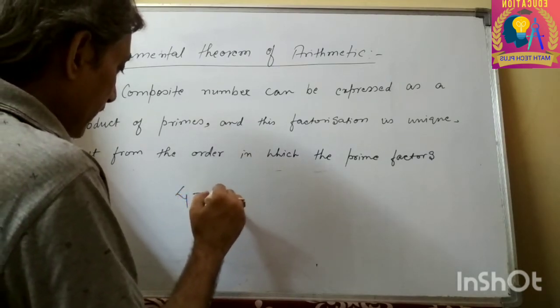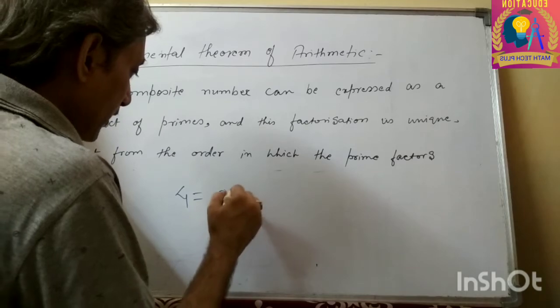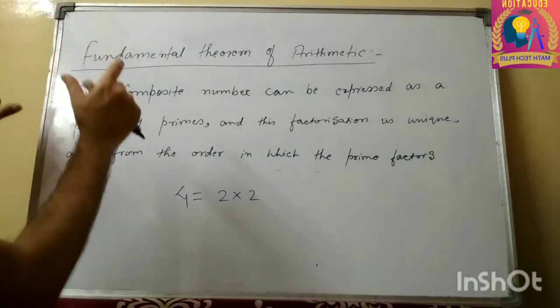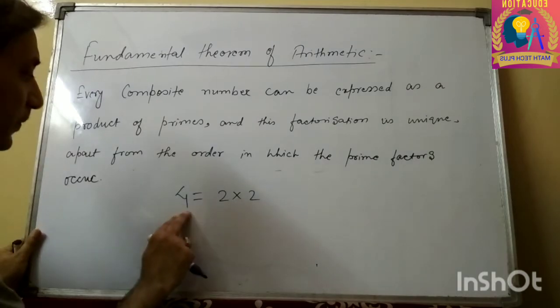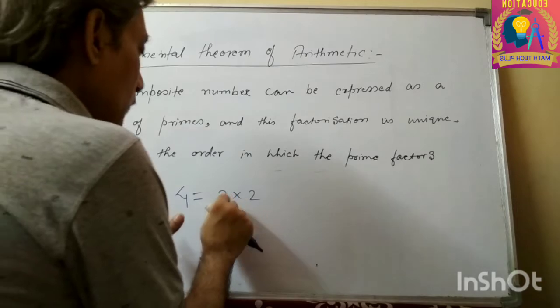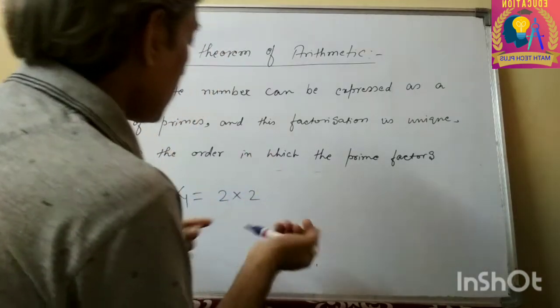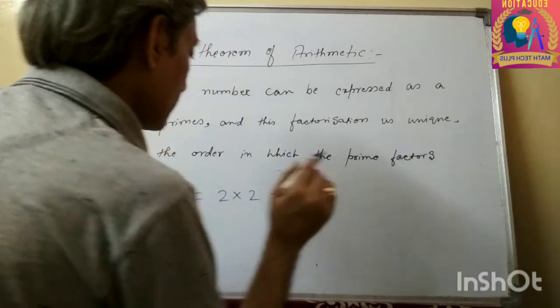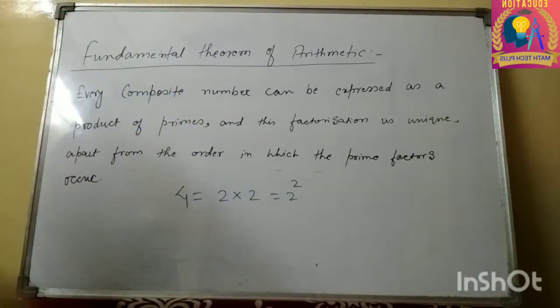We can write 4 as 2 multiplied by 2. This theorem says that 4 can be factorized in only one way. Here 2 is prime, 2 is another prime. We are getting 2 raised to the power 2. There is no other way to factorize this.